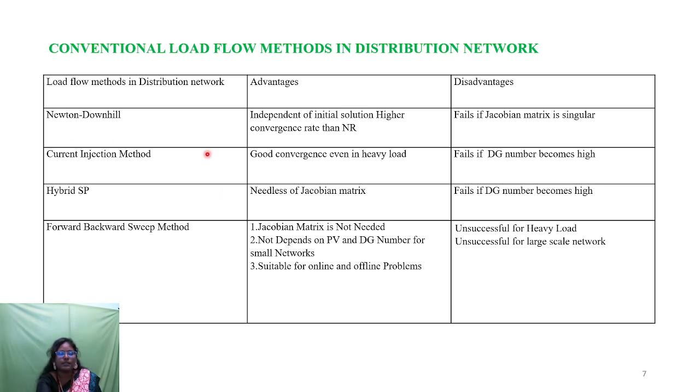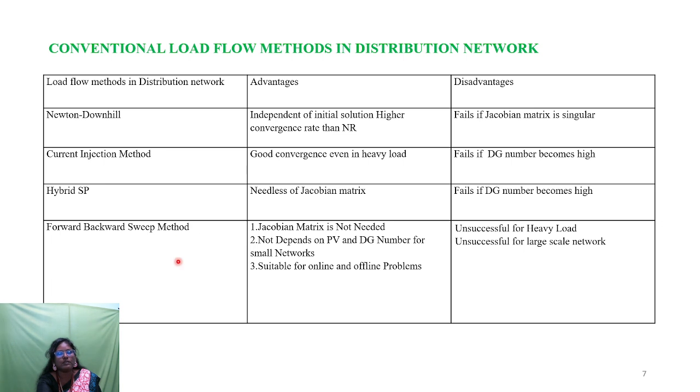Next, the second method is the current injection method. Its advantage is very good convergence even in highly loaded conditions, but if the number of distributed generators is high, it fails to converge. Third is the hybrid superposition method. It has a very good advantage: it does not need any Jacobian matrix. But the disadvantage is that if the size of the distributed generation is high, it fails to converge to the load flow solutions.